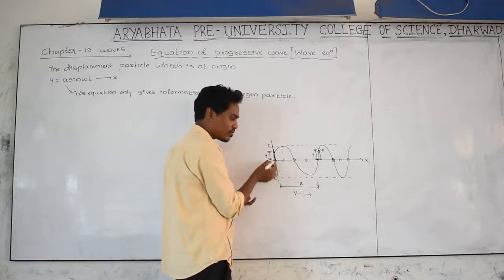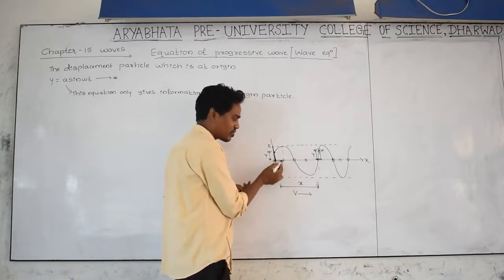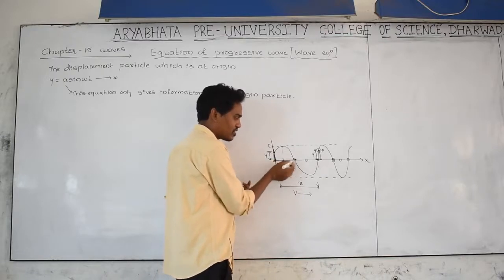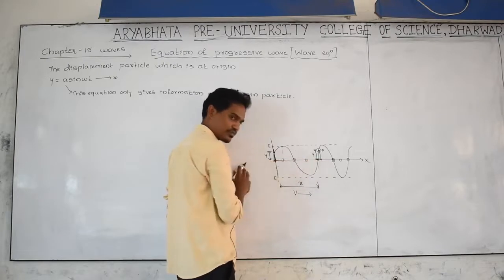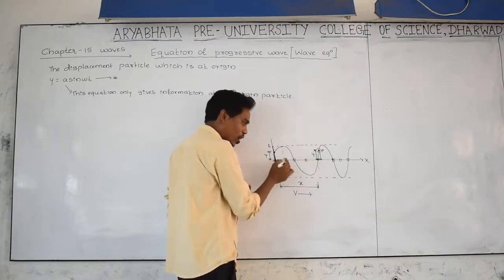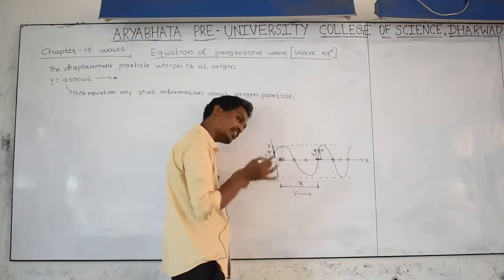That's why for the first particle, x is not applying. For these particles, this is x. Means all these particles are a function of x as well as time.